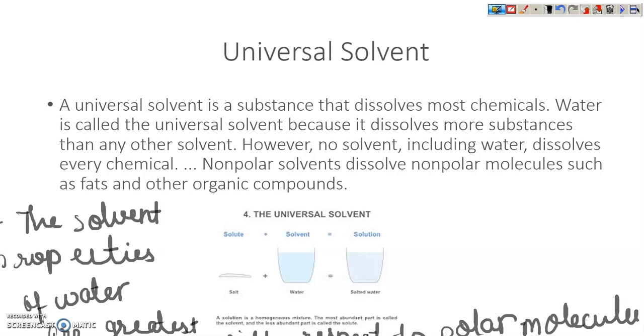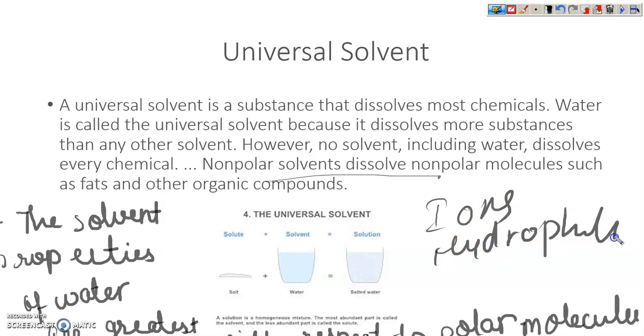I hope you guys understand it. This means that polar molecules dissolve easily in water, while non-polar solvents do not dissolve. That's why I said that ions and hydrophilic, which means water loving.